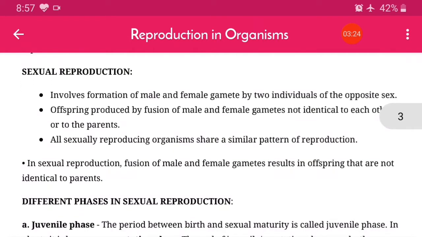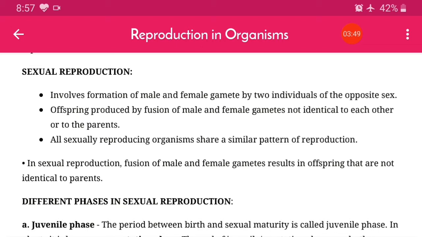So, now our topic is sexual reproduction. The definition itself indicates that it involves the formation of male and female gametes by two individuals of the opposite sex. The offspring produced by fusion of male and female gametes are not identical to each other or to the parents.